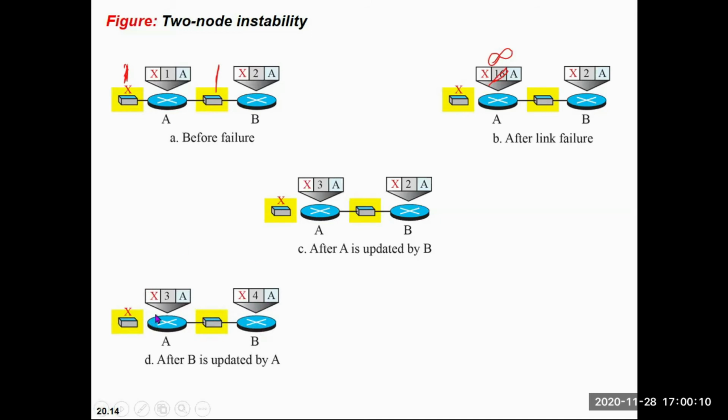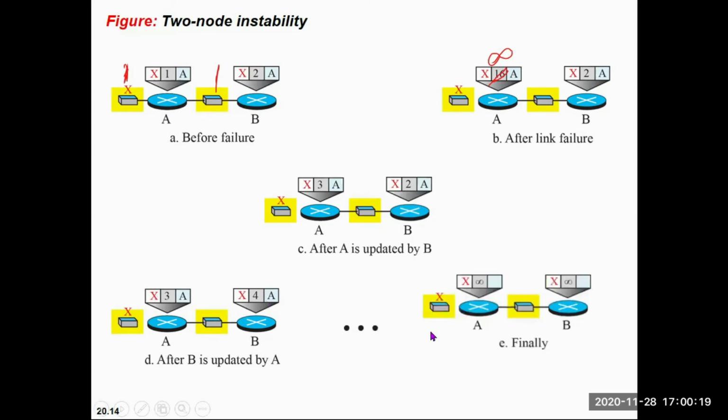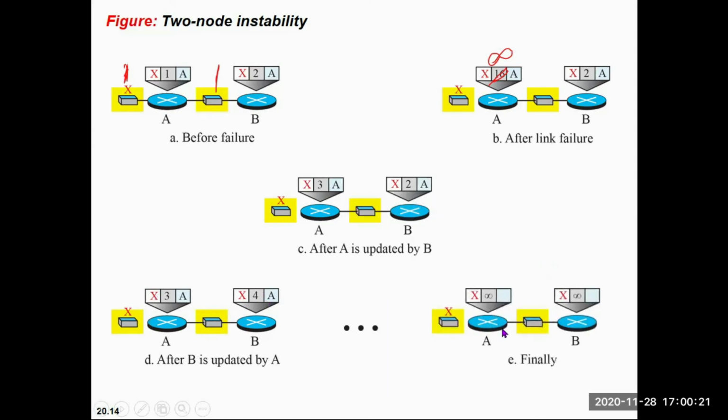This 4 will be here, then 5 will be here, 5 will be here, 6 will be here, 6 will be here, till it reaches a point of saturation, that is infinity. Infinity means A is not connected with X and B is not connected with X. But this process will take time. Due to this time-taking process, we call it the two node instability or count to infinity problem.